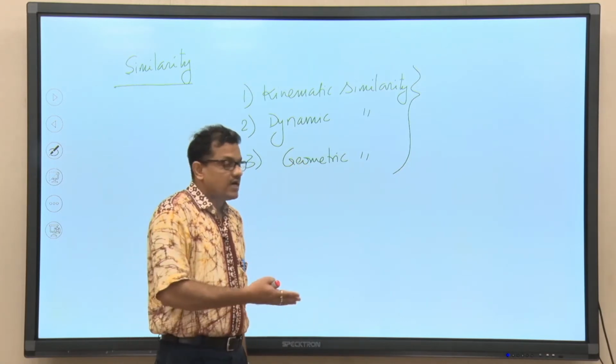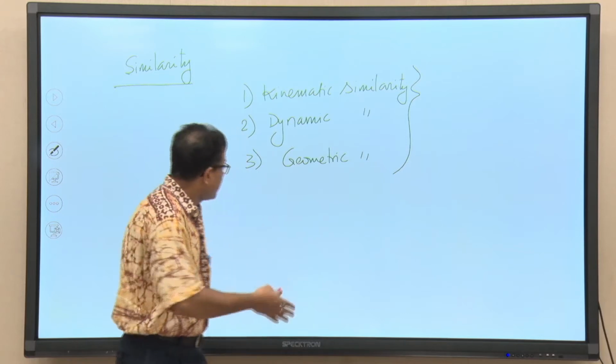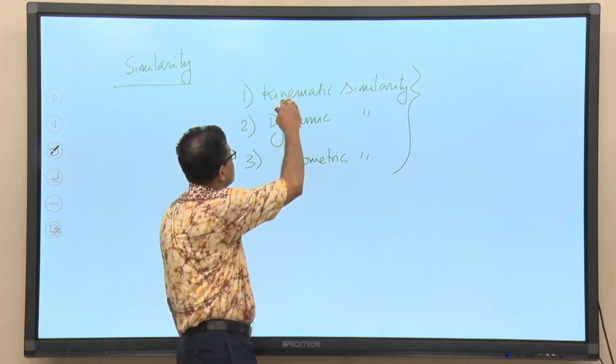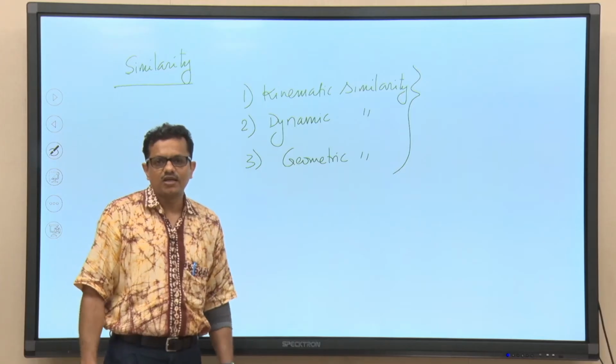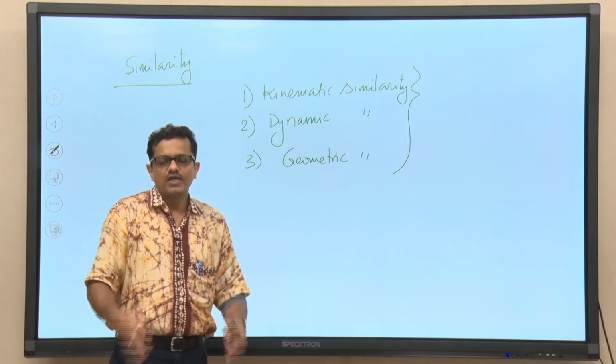But the question is, having studied and understood kinematic similarity, dynamic similarity and geometric similarity, can you really find out the overall similarity between two mechanical objects or two hydraulic machines?